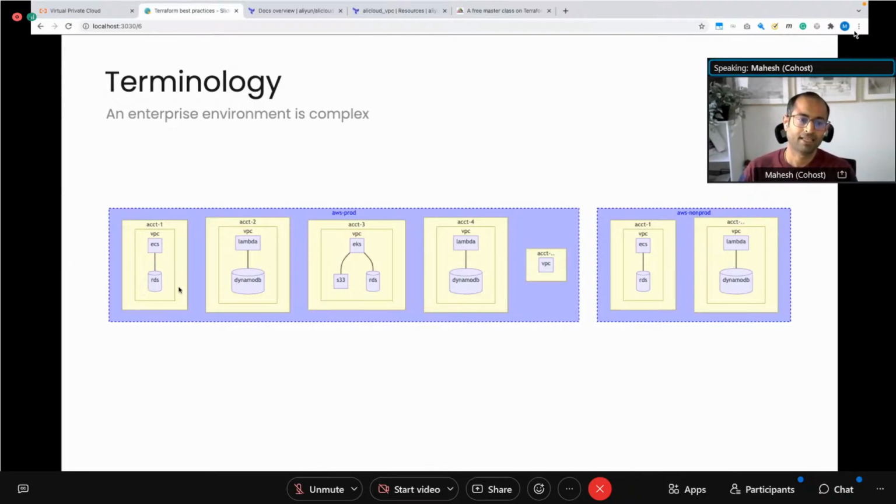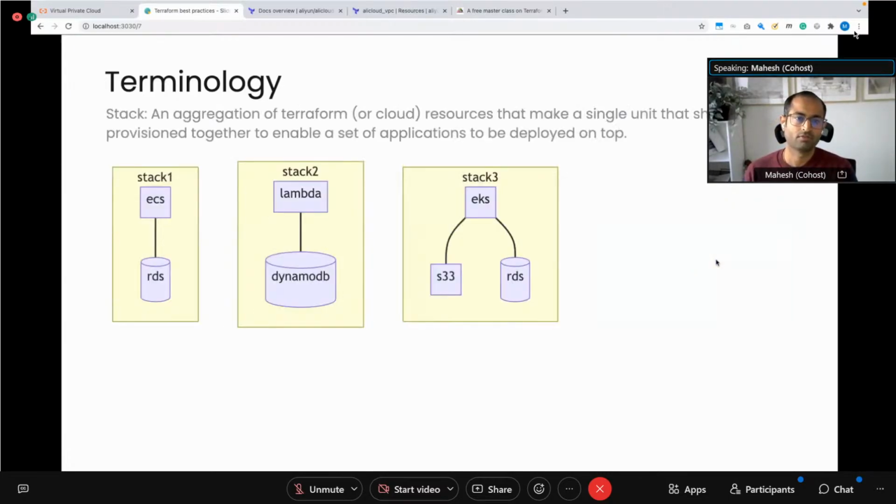So, for example, in this case, account one is probably managed by a particular domain. That same application is deployed across multiple environments, and sometimes there are multiple non-production environments too. You have a dev, test, and pre-production, and you may have to manage the same infrastructure and deploy it across multiple units. So how do you, in this complex landscape, align your repository structure or the code inside your repository so it works?